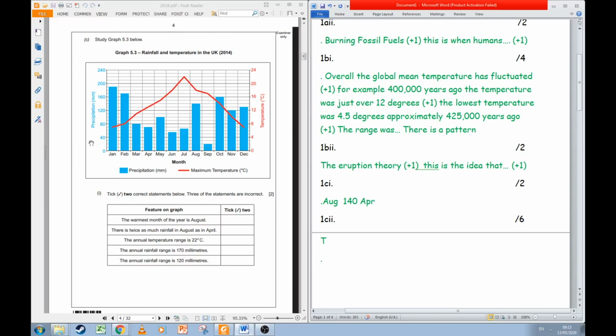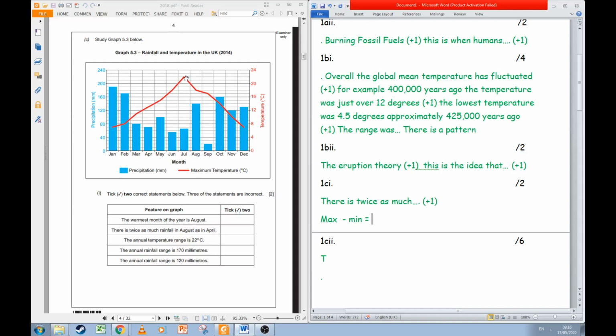April, let's count the precipitation here. So it's 1 box lower than 80, so it's going to be 80 minus 10, 70. So 70 times 2 is 140, so there is twice as much rainfall in August as in April. And we minus the minimum, and that will give us the range.